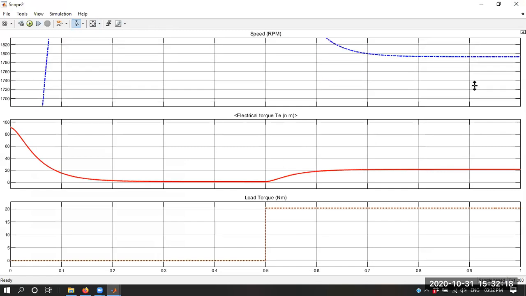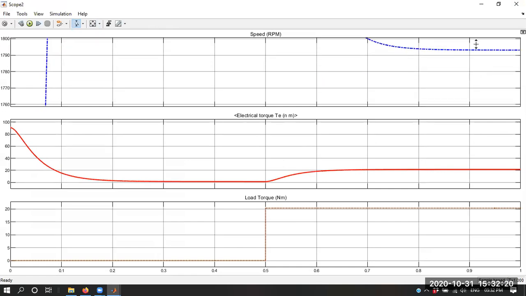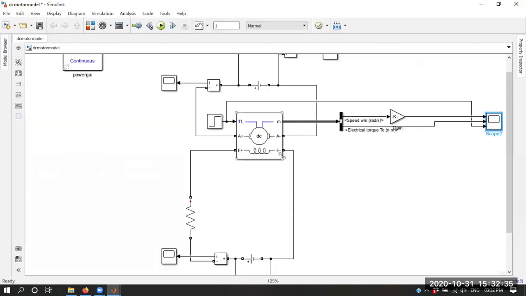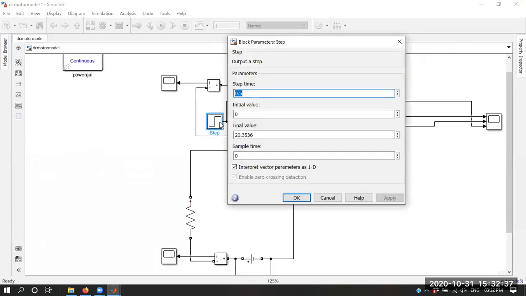So let's check the full load speed only. Yes, it is affected. You can see previously it was 1750. Now how much is it? It is 1795 rpm approximately. So you can see the effect over here. But let me show you its effect properly.